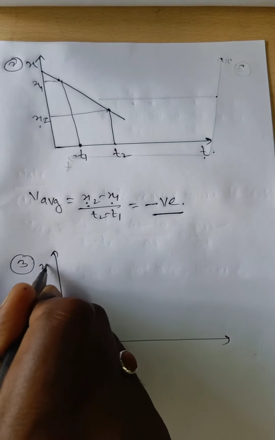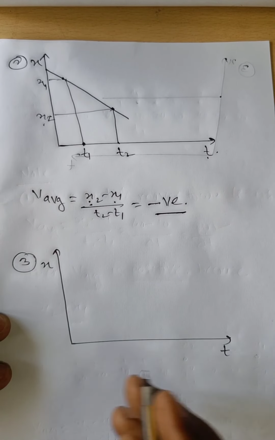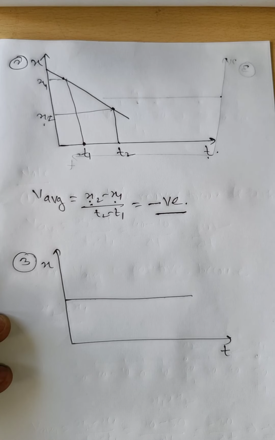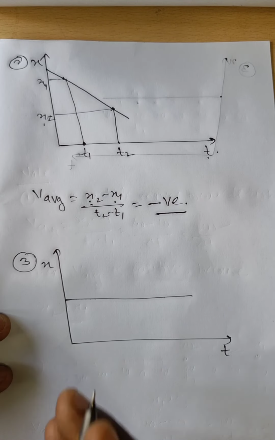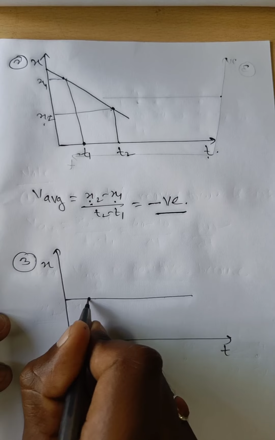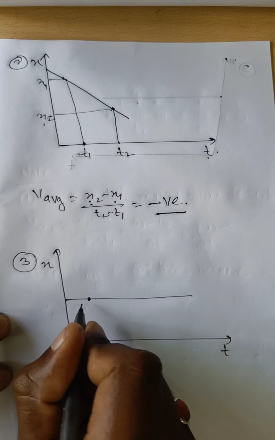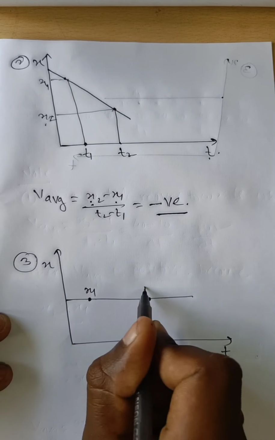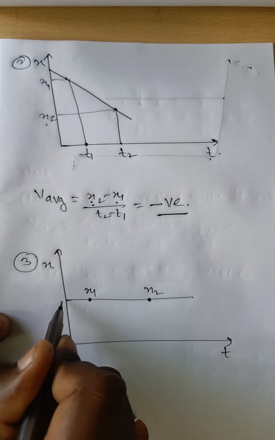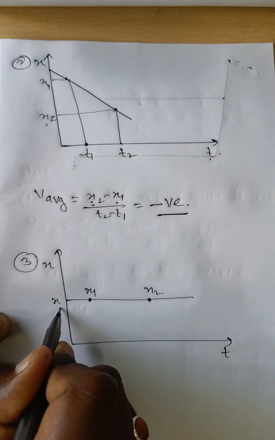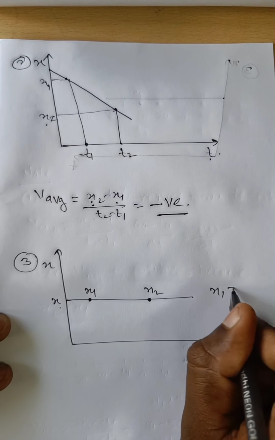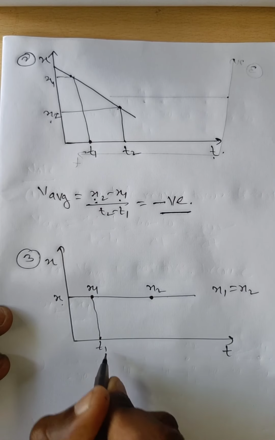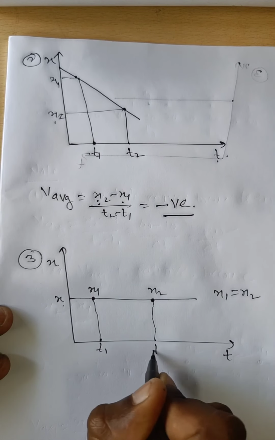If this is the x position and this is the time, and the particle is stationary, here is the initial position and this is the final position. The initial position x1 and final position x2 both have the same coordinate, means x1 is equal to x2, and here this is the time t1 and this is the time t2.